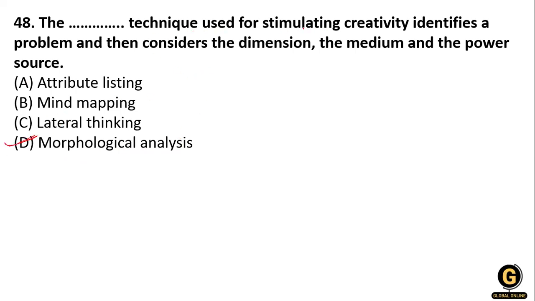This technique is used for stimulating creativity, identifying the problem, and considering the dimension, medium, and power of the sources. And actually this analysis is about the process of examining the possible resolutions to unquantifiable or complex problems involving many factors.